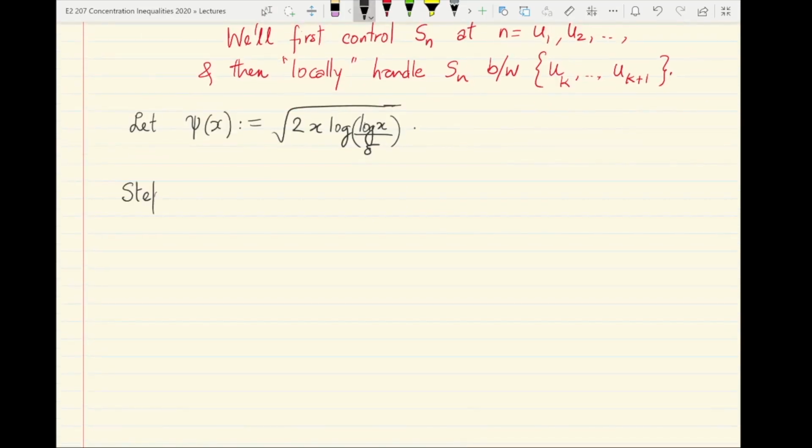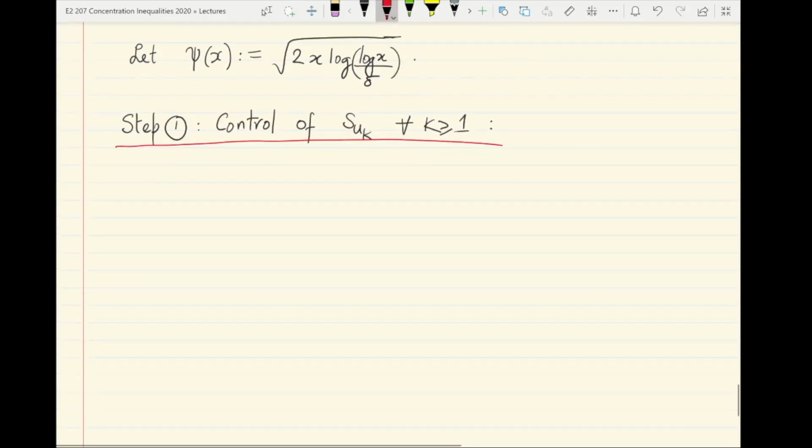So there are 3 steps to the argument. Step 1 is the control of the first level of the hierarchy, the control of SUK for all k. Let's see how we do this. We want to bound the probability that there ever exists a value of k for which SUK exceeds square root 1 plus epsilon.